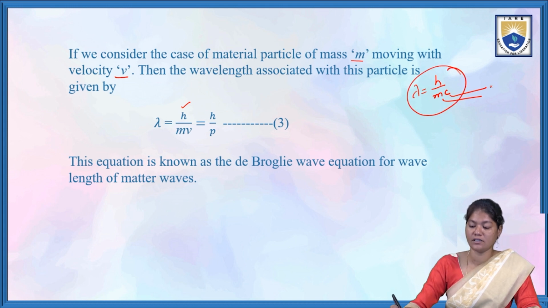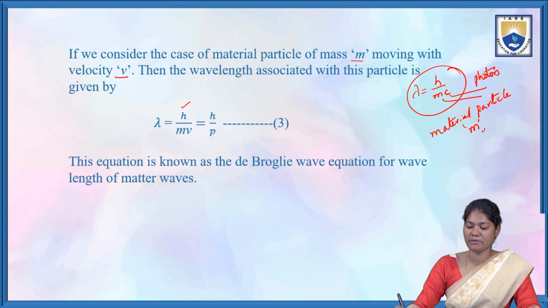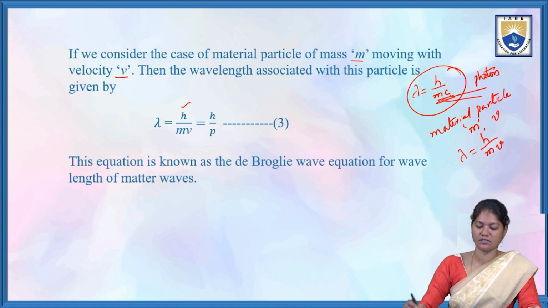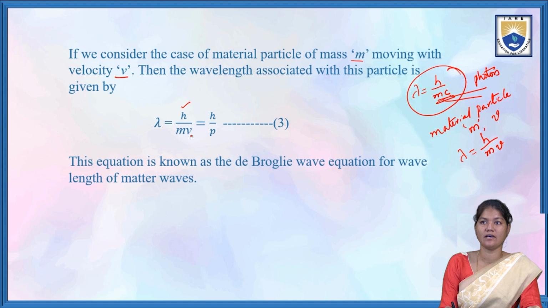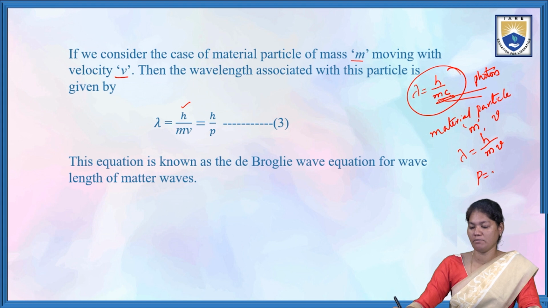So this is regarding the photon, but we are applying it for the material particle. While talking about the material particle, with mass m and velocity v, instead of mc we write mv. So lambda is equal to h by mv, which is equal to h by p, where p is mass into velocity, the momentum.